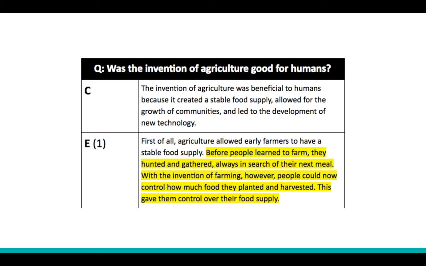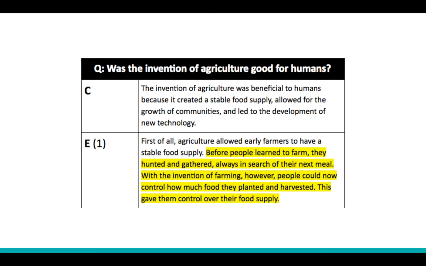Here's an example connected to the assignment that you're working on. The question we're looking to answer is, was the invention of agriculture good for humans? Claim: The invention of agriculture was beneficial to humans because it created a stable food supply, allowed for the growth of communities, and led to the development of new technology.